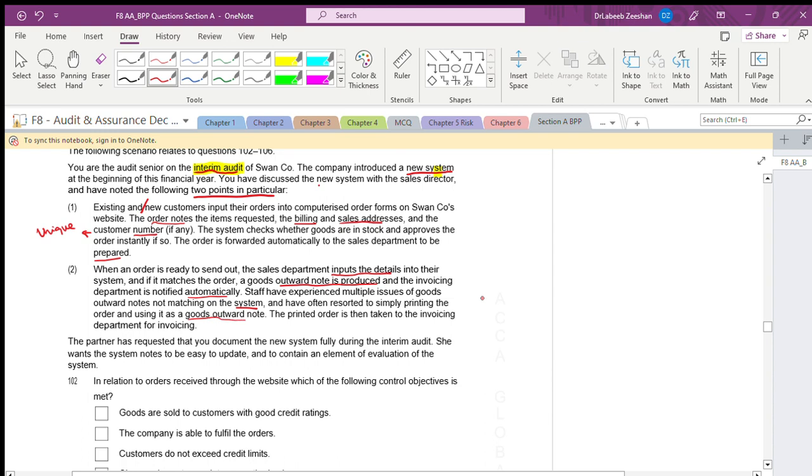It should be generated automatically. One order should exist till the end. They should not have multiple entry systems. The printed order is then taken to the invoicing department for invoice. Which order are they taking to the invoicing department?